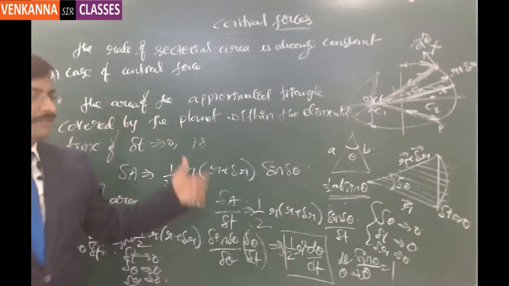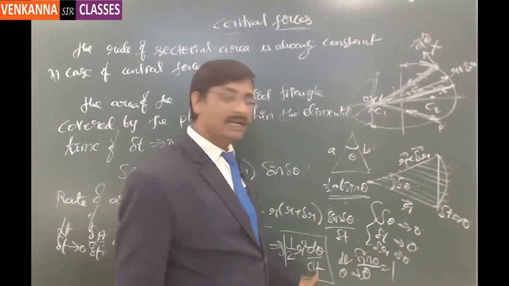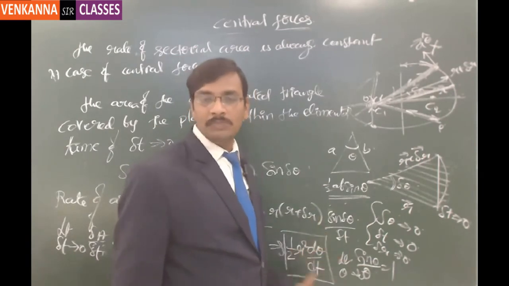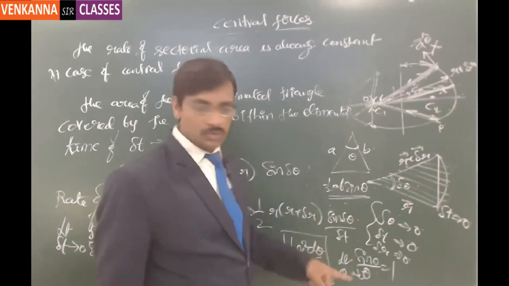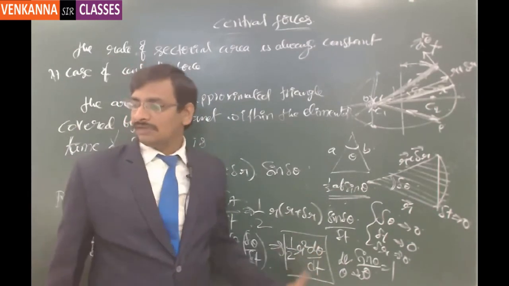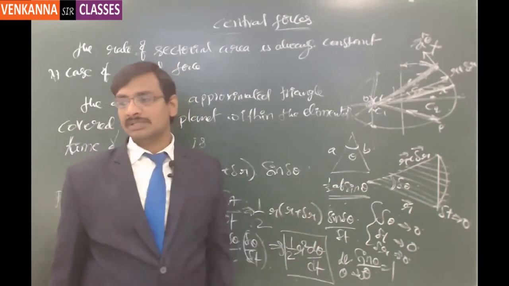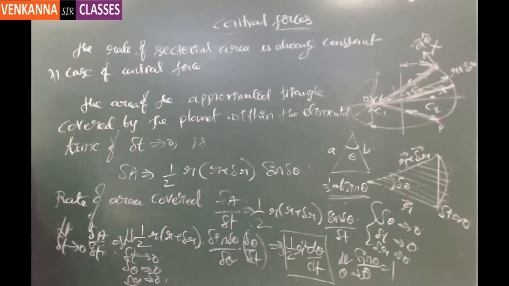And from the previous expression, I proved that r square into d theta by dt, which is the angular momentum, is going to be a constant equal to h. So here dA by dt is equal to 1 by 2 times h. This is one important understanding of central force. Got it? Understood?